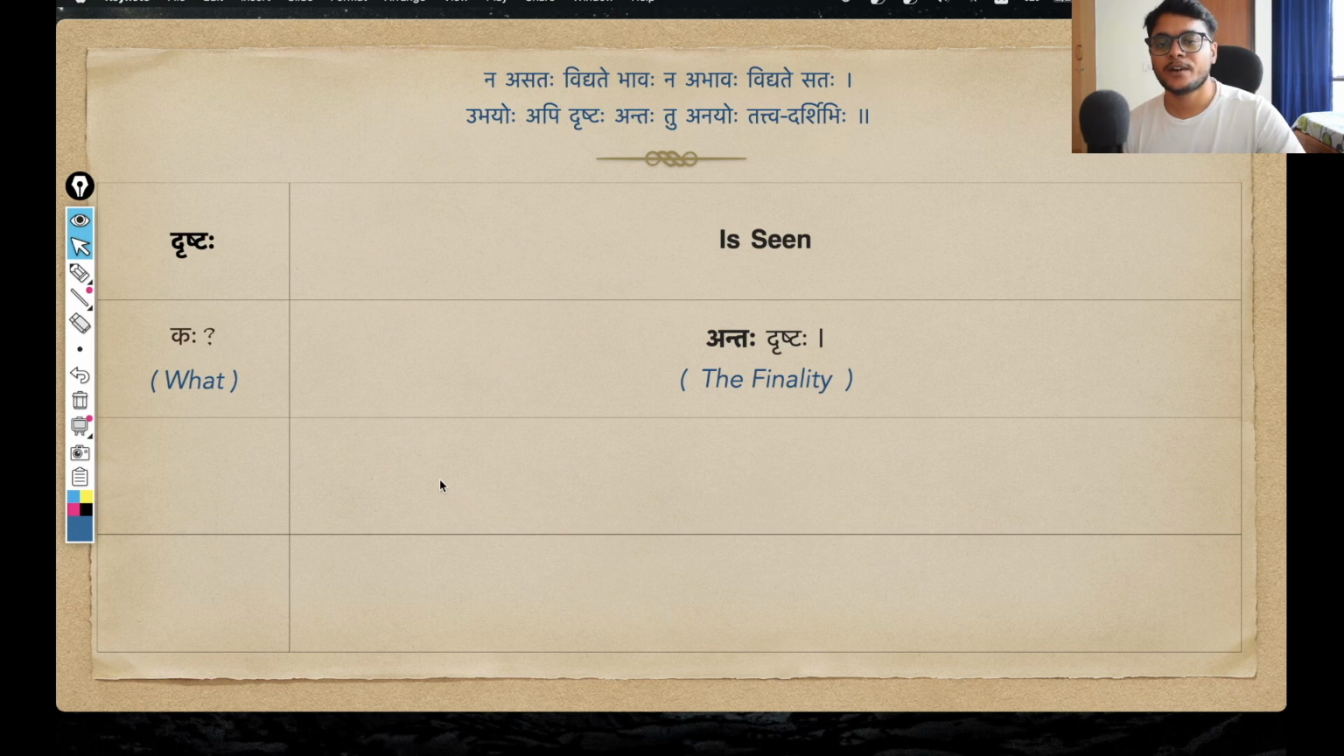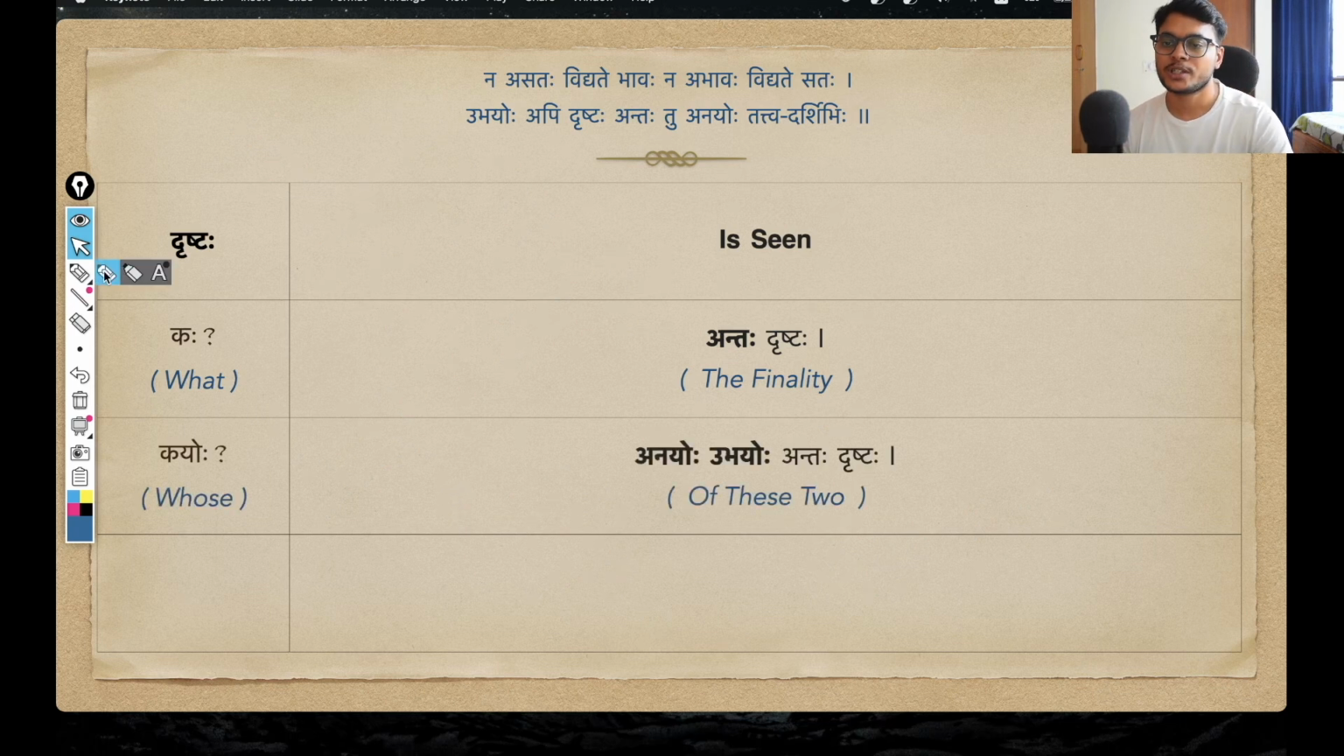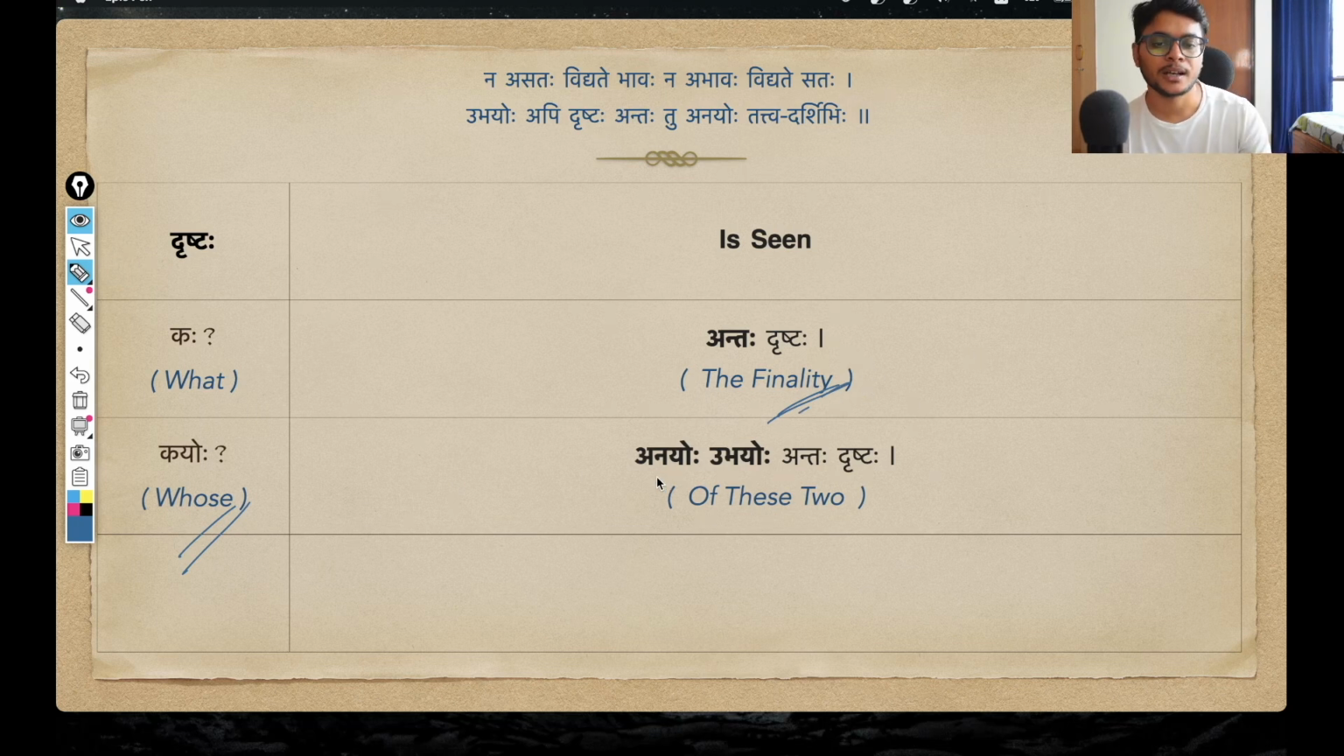So antaha drishtaha, the finality is seen, and again the question will be kayoho, the finality or the final truth about what? And we get the answer anayoho ubhyoho antaha drishta, that of these two the finality is seen. Of what two? The two circumstances that we saw in the first line: something that is asat, unreal, or something that is sat, real. So for both the unreal and the real, the finality antah drashtah is seen. That is the meaning here.